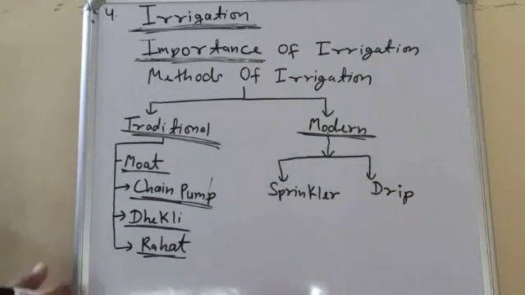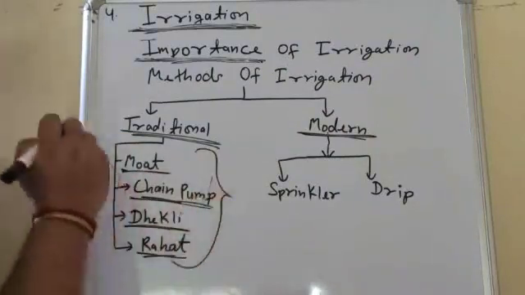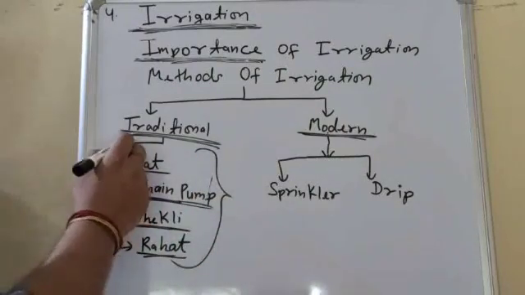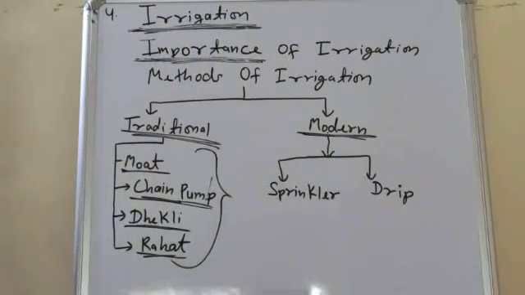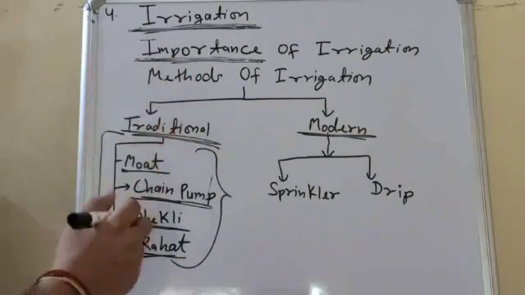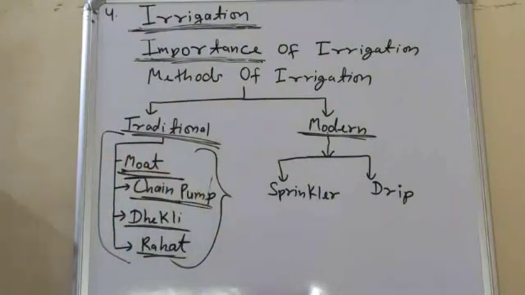It is very time consuming, because for methods like moat, chain pump, dhekli and rahat, human labor and cattle, means animals, are required. This technique is very cheap because no engine, no electricity is used. Without motor and electricity it is very cheap, but human labor and cattle are required, so it is time consuming and not efficient.